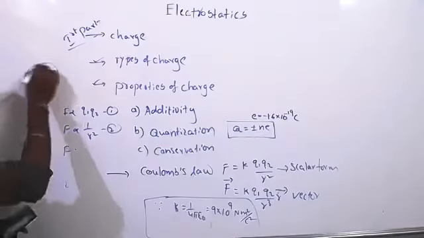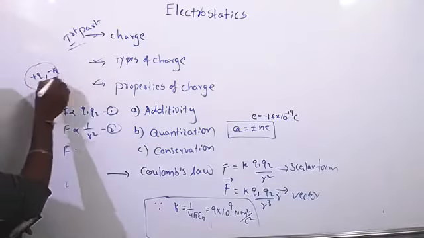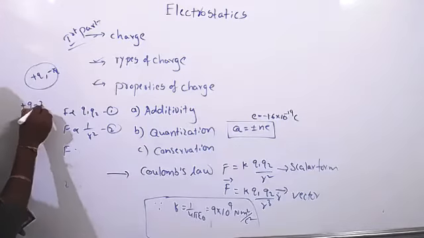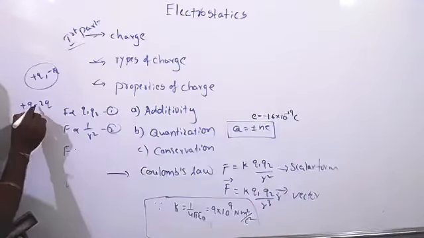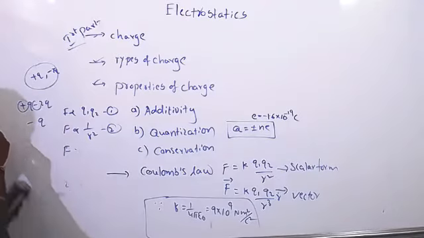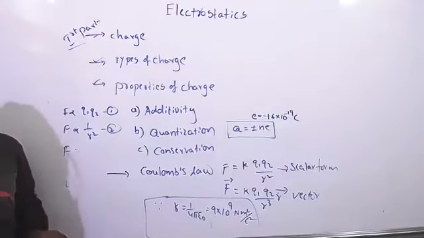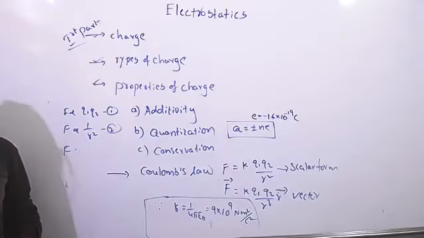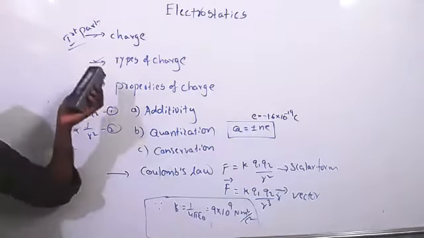So if you take a body here, plus q and minus 2q, when you add plus q and minus 2q you will get minus q. So we can add charges with respect to their signs. That is called additivity. And conservation of charge, I explained that too, and Coulomb's law. This is for the first part.